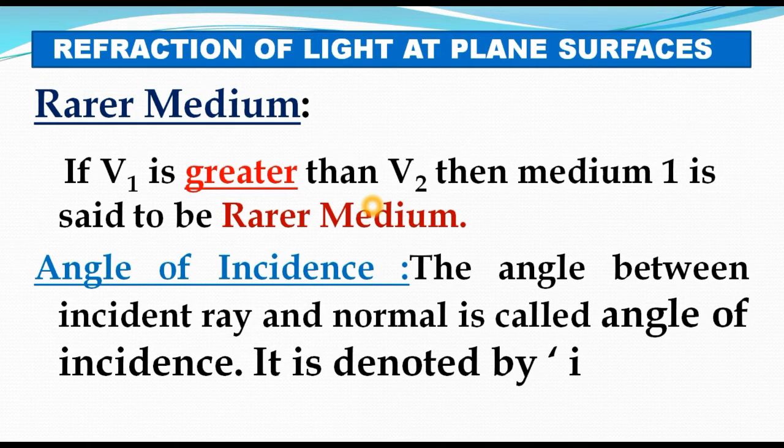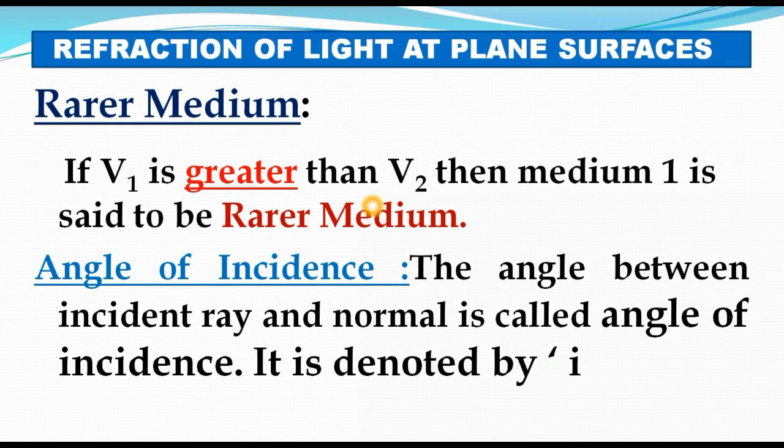If v1 is greater than v2, the first medium is the rarer medium and the second medium is the denser medium. So if the speed of light is more, that is the rarer medium. If the speed of light is less, that is the denser medium. So based on the speed of light, we can decide which is denser and which is rarer.